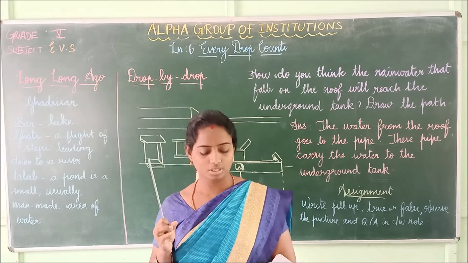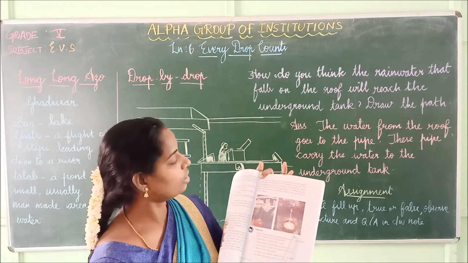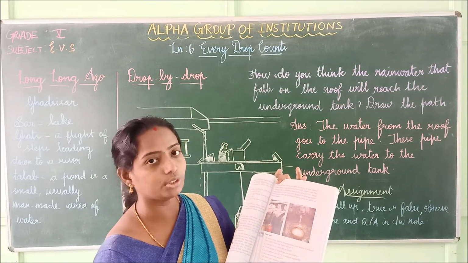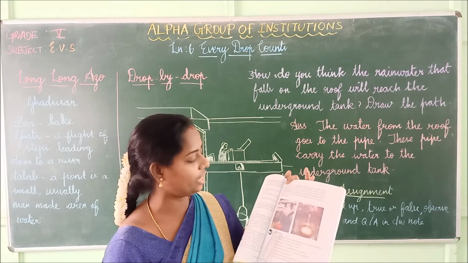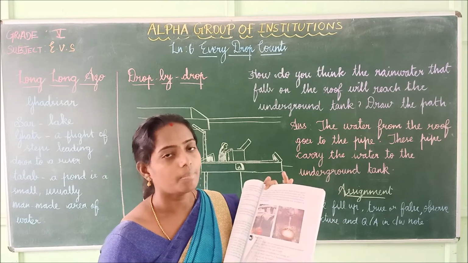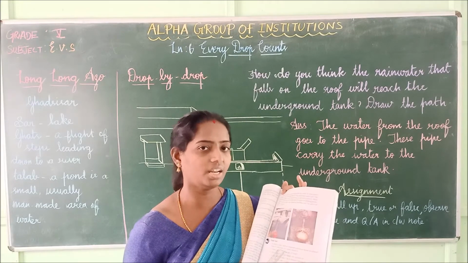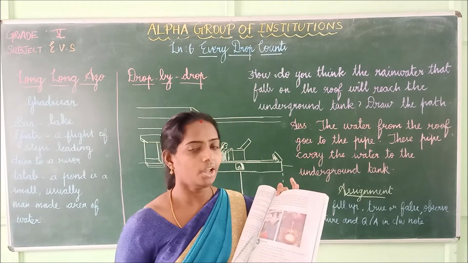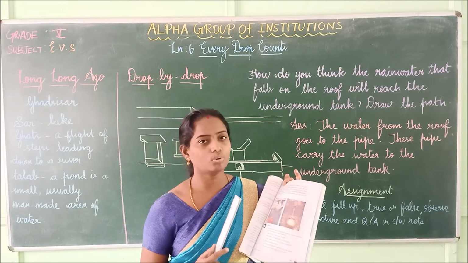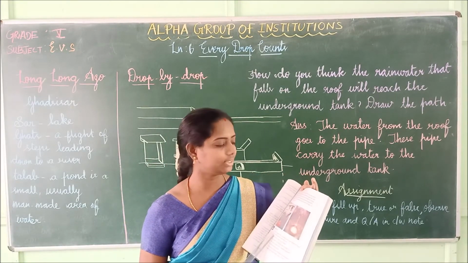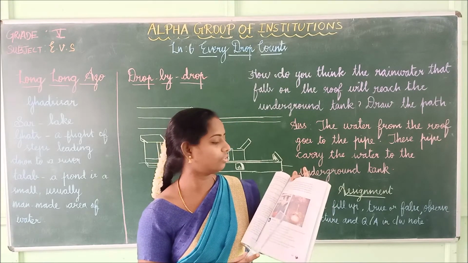Water is being filled up with this beautiful copper pot. See, in some places water is filled up with a beautiful pot. The shining yellow pot of brass is seen in the other picture. Drinking water filled in a copper pot is very good for our health, isn't it, children? If you use a copper pot in your home also, that is very good for our health. The brass pot in the other picture is also very good for health.